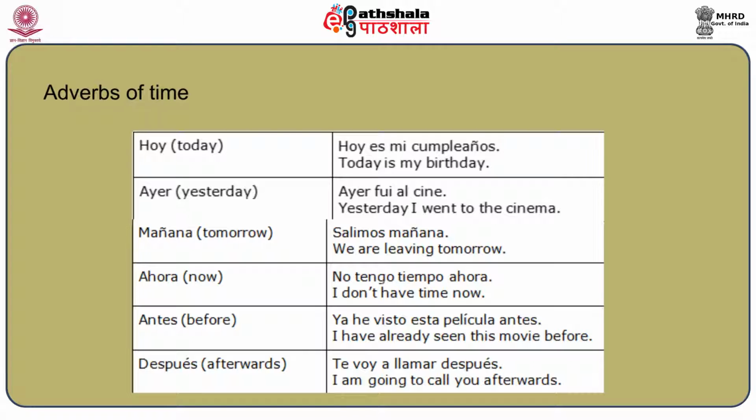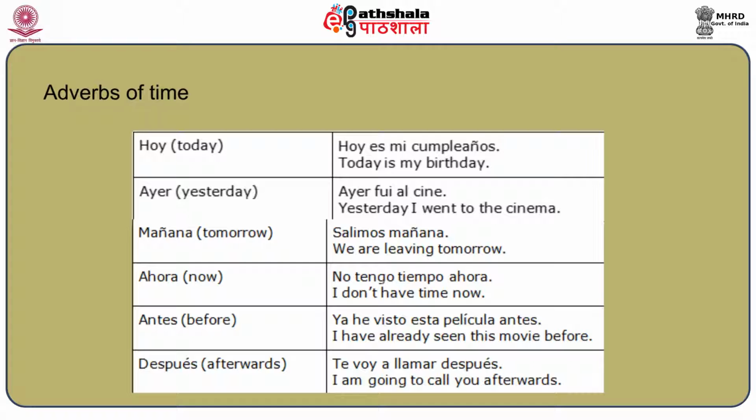So yesterday, today, tomorrow. And then there are other adverbs of time also, that is now. Now is ahora in Spanish. If I say I don't have time now, in Spanish it will be yo no tengo tiempo ahora. In the same way, antes is an adverb of time, meaning before. If I say I have seen this movie before, the same can be said as ya he visto esta película antes.